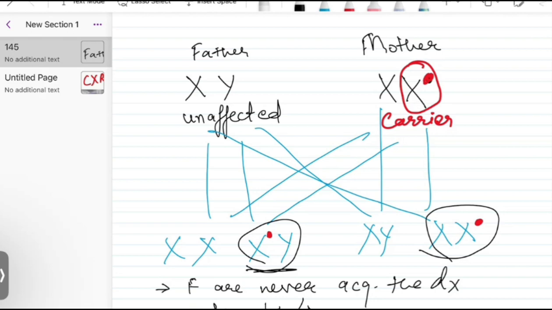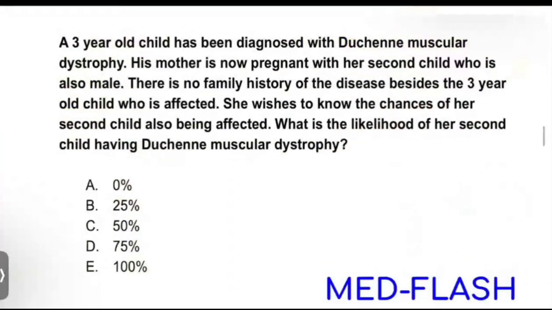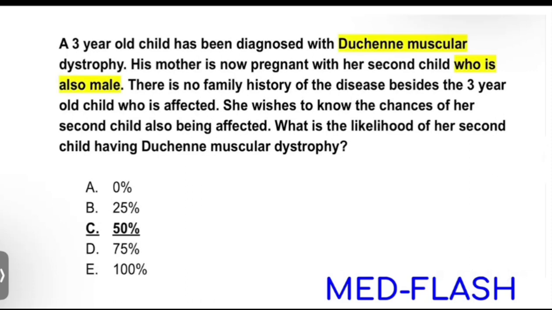You have to make a Punnett square or a cross match, whatever works for you. For all the questions, you have to make it. Then it comes out to be very easy. This is one different condition where the child's gender has been mentioned. So let us see what the question is asking us.